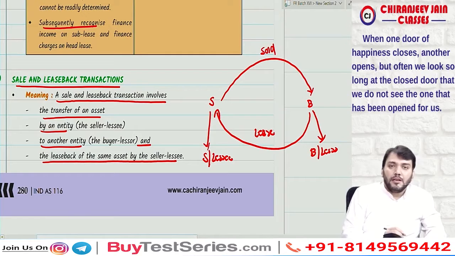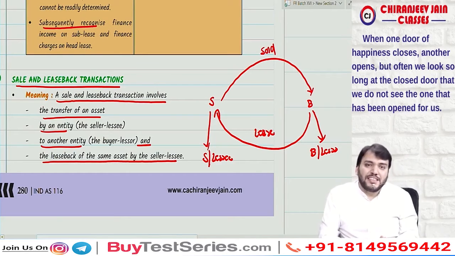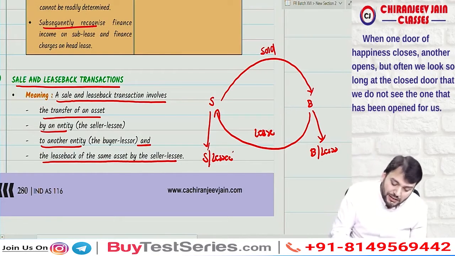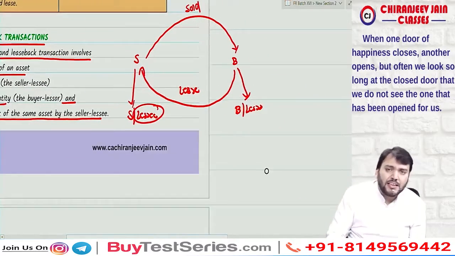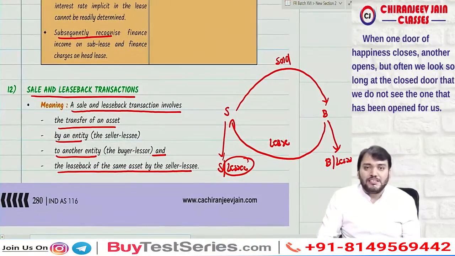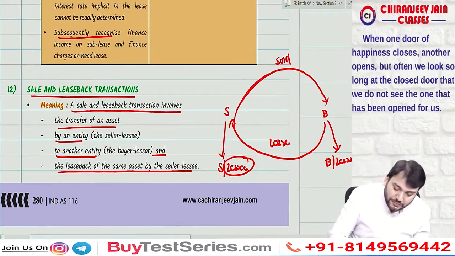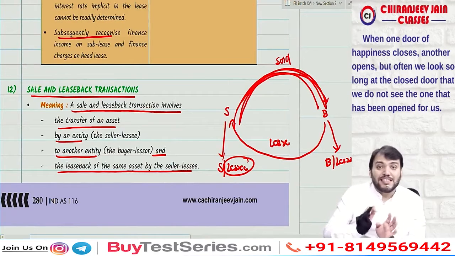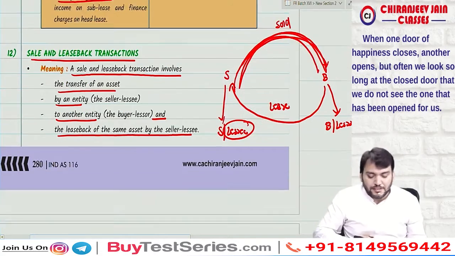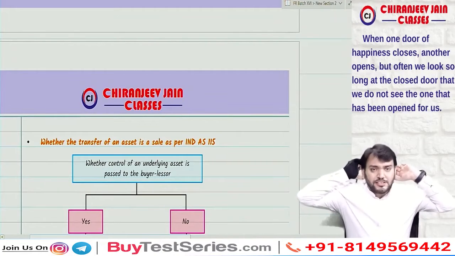Correct? Means in this case we are not discussing anything about the lease transaction. What will be the accounting treatment of lease? That we know. We only need to understand what accounting treatment is required for this sale. So this is known as a sale and leaseback transaction. So what does Ind AS 116 say?